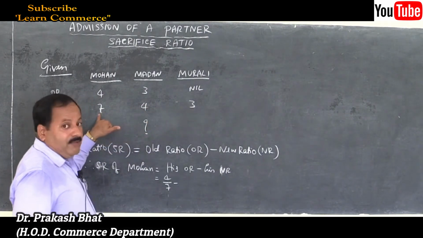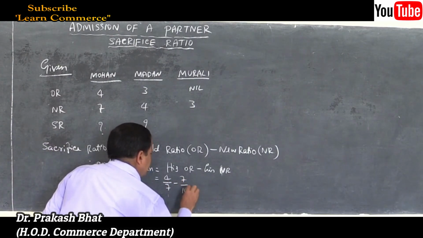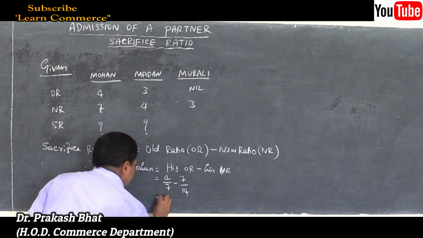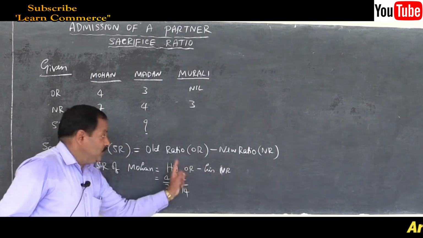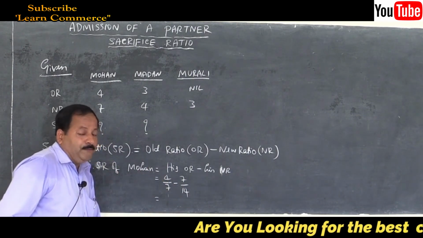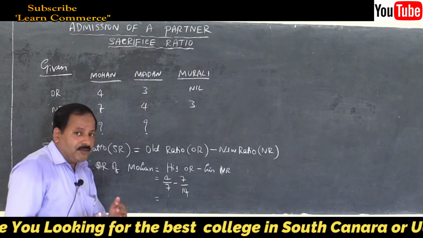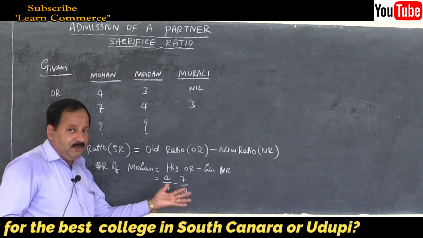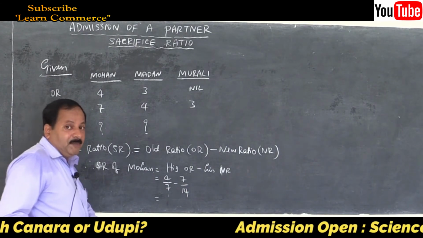So 7 by 14. Don't write the answer here itself, because you will be given marks for the steps. For each step there will be marks. If you do the shortcut method, then they will go for shortcut method to give marks. They may give, instead of 6, they may give 5 or 4. So remember, don't skip the steps.